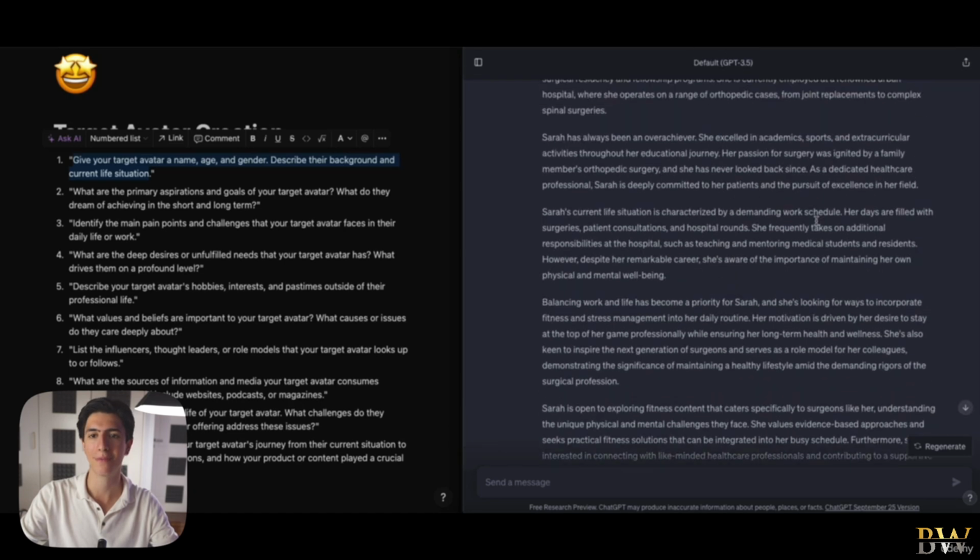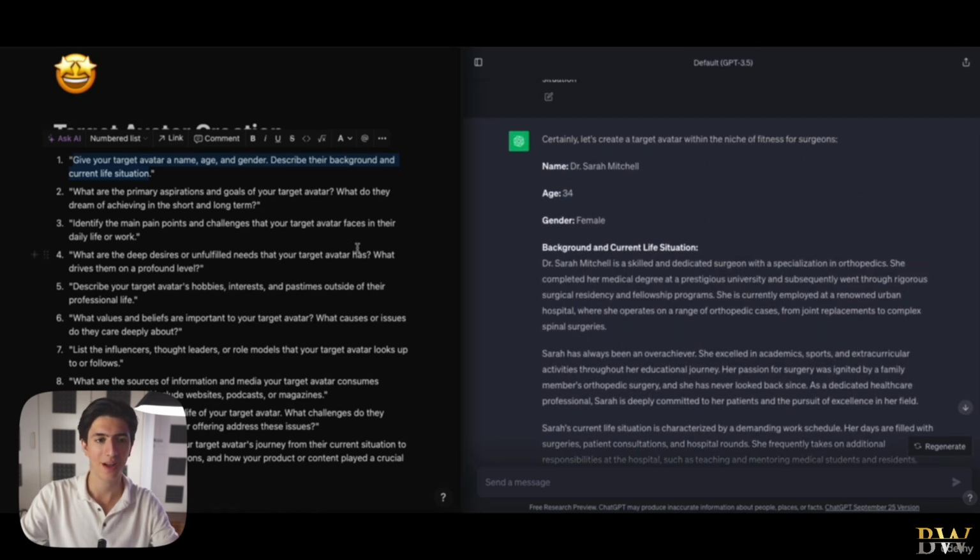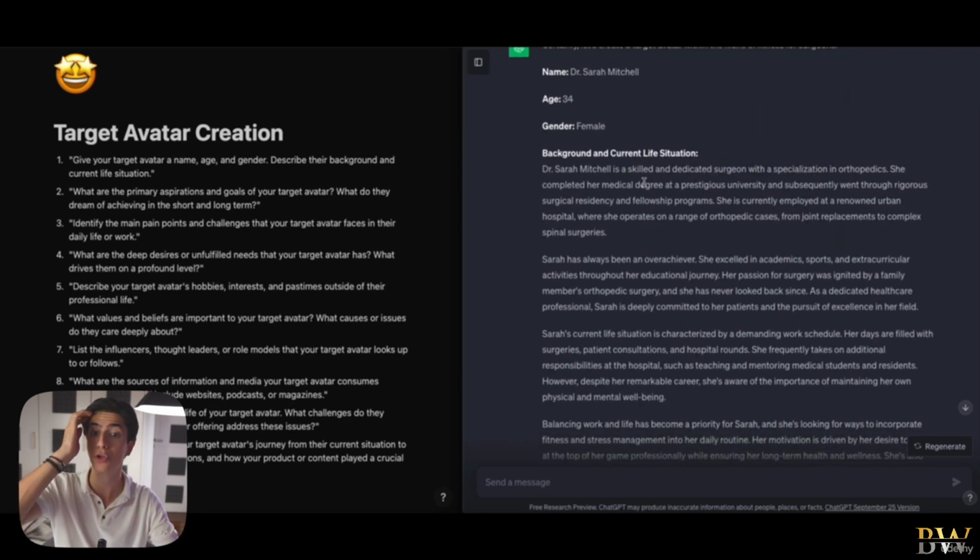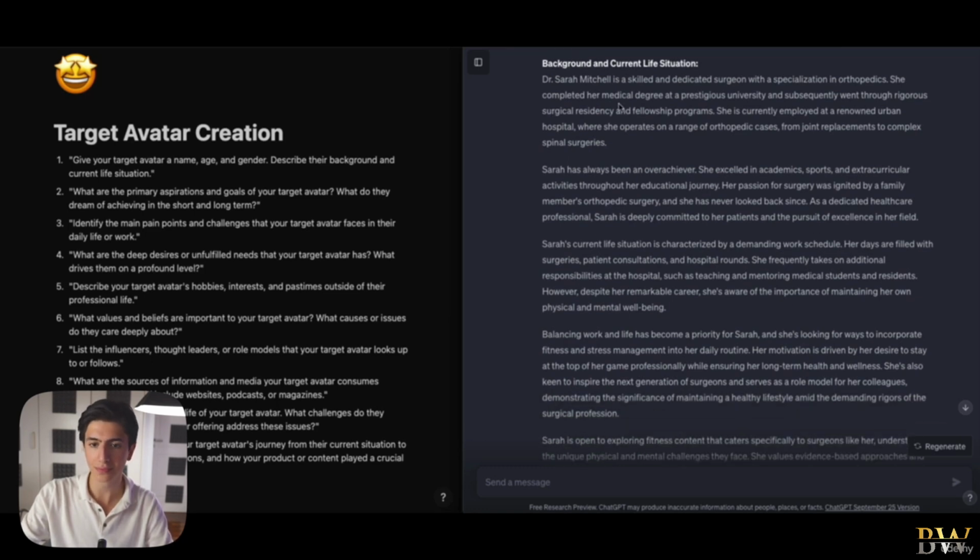Look at all of this background that we have been given to our target avatar. So this is our target avatar, Dr. Sarah Mitchell, right? If I were you now, I would copy this, right? I would copy all of the information that we're brainstorming right now about our target avatar and paste it on a Word document. And perhaps I would also print out this Word document to have it on your desk because we are going to be coming back to this Word document multiple times when creating our content, right? Our target avatar is something that we want to revisit and revisit many, many times if we want to be specialized with our content and targeted with our content. So this information right here is very important.